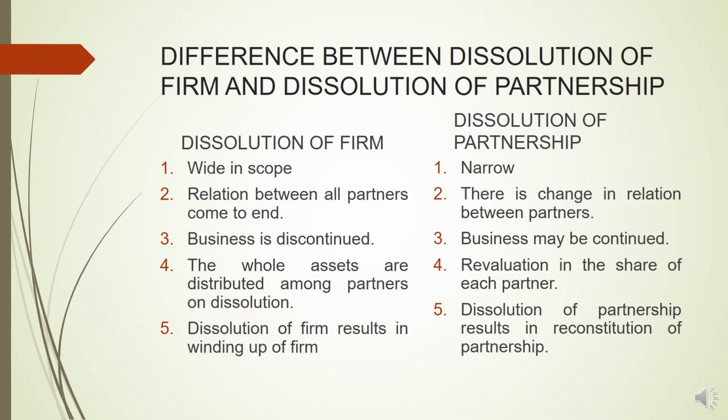So with dissolution of partnership, there is a change or revision in the profit sharing ratio. Then lastly, dissolution of firm results in the winding up of the firm. So dissolution of the firm leads to the end of the business, so it leads to winding up of the firm. But dissolution of partnership results in reconstitution of the partnership. So when out of A, B, and C, C leaves, there will be a new partnership agreement between A and B, which is called reconstitution of partnership.